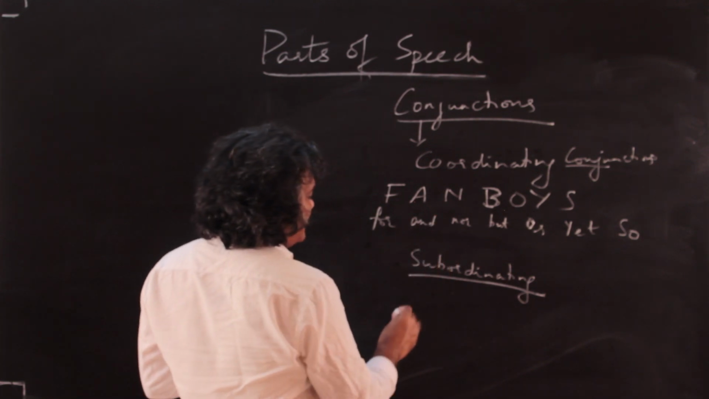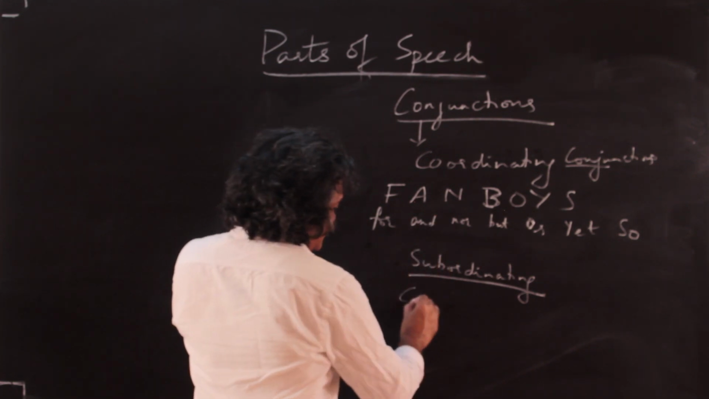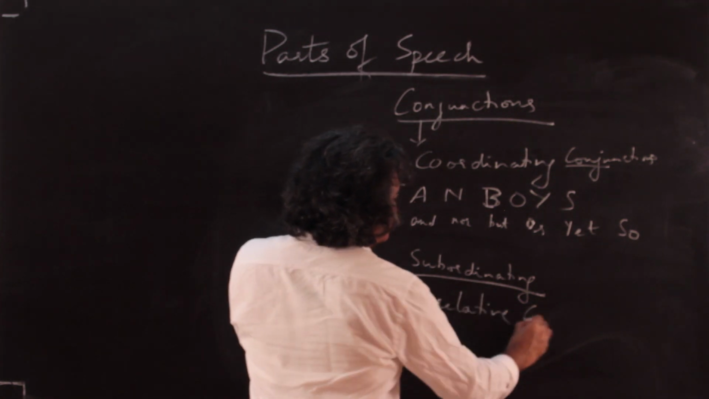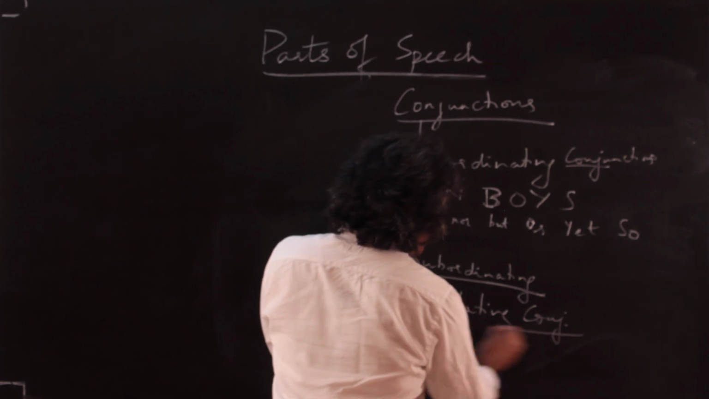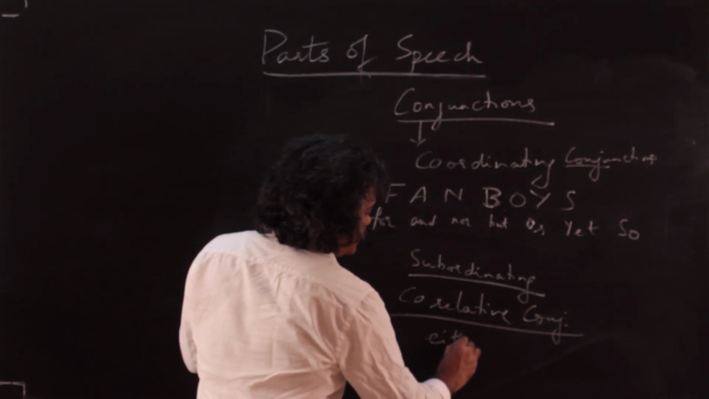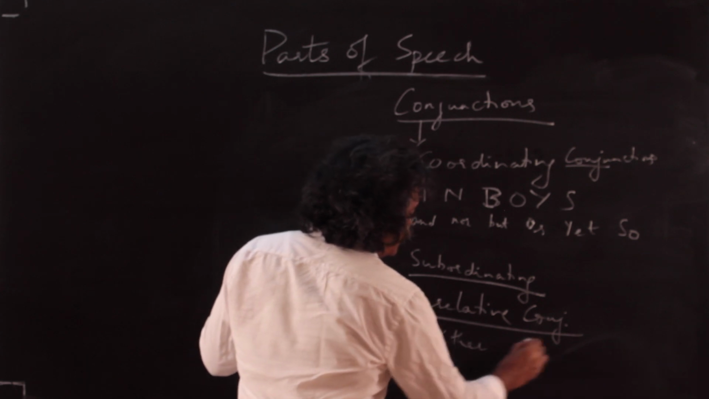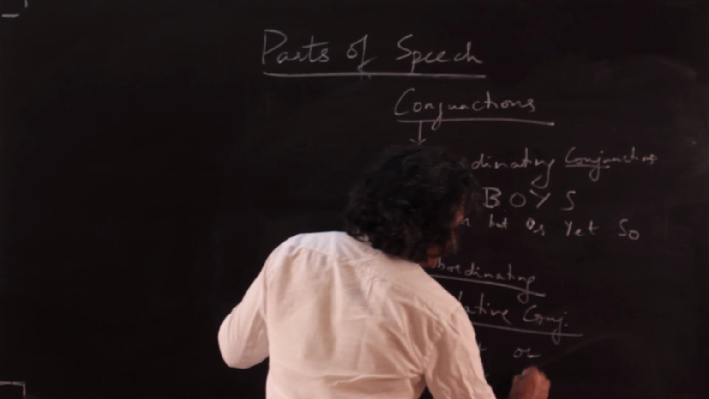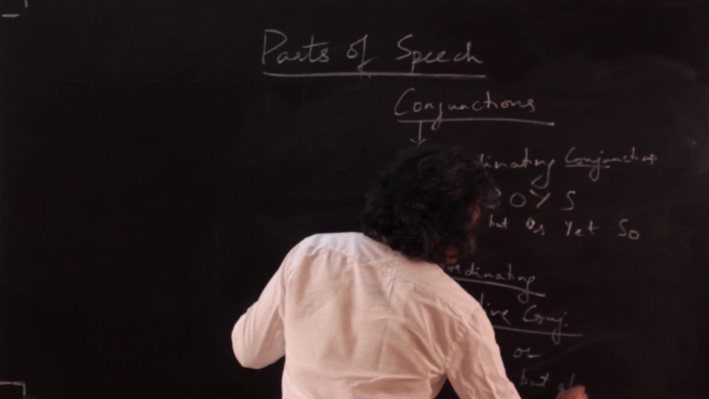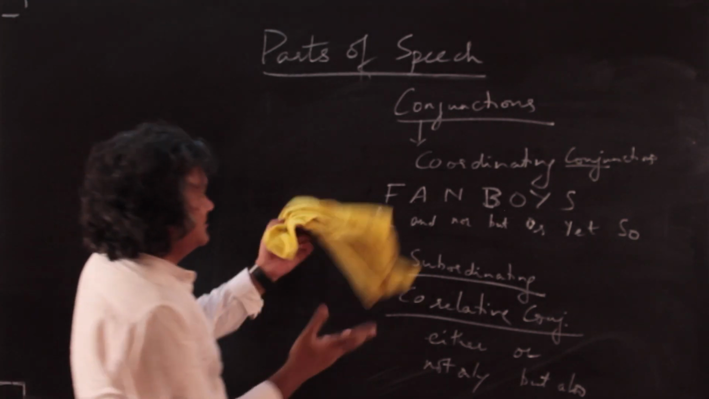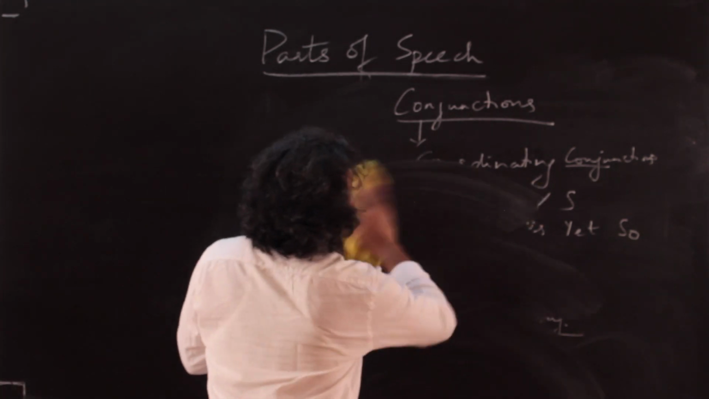Then we have something called correlative conjunctions. And correlative conjunctions are conjunctions which come in pairs. So either or, neither nor, not only but also, and so on. Okay. So more or less, this is all that we need to know about conjunctions.